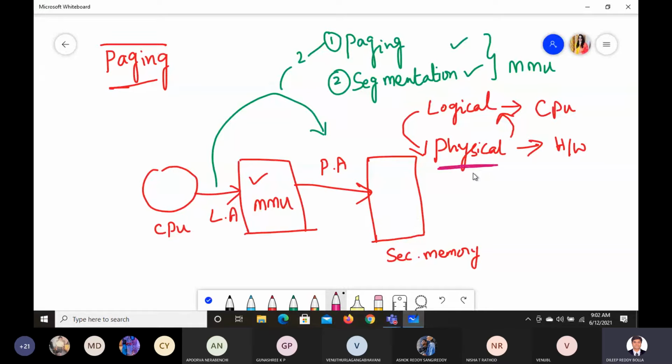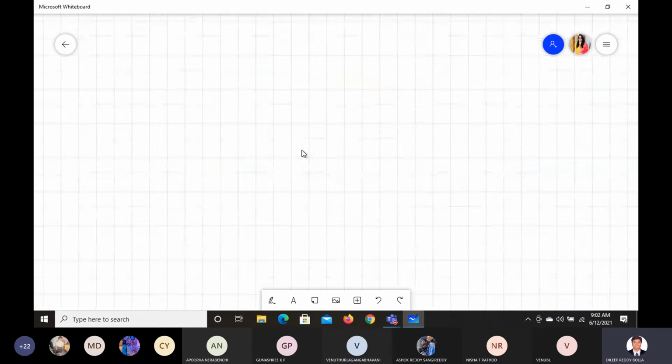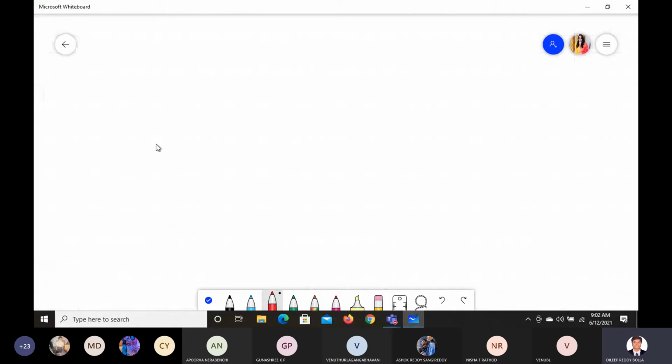But in spite of that, we cannot view this physical address. We cannot know what is happening here. The CPU does not know where the physical address actually is. That's why it generates a logical address. Now let us move into the concept of paging. Let us see clearly what this paging is.